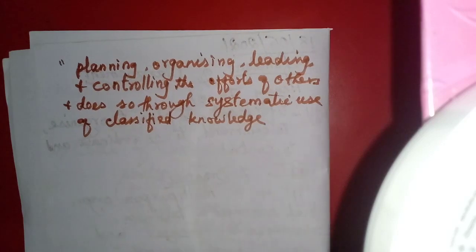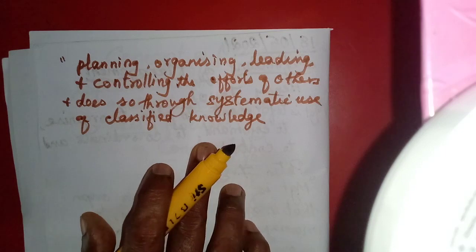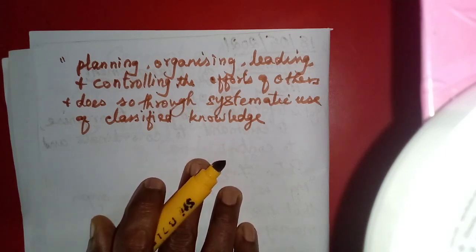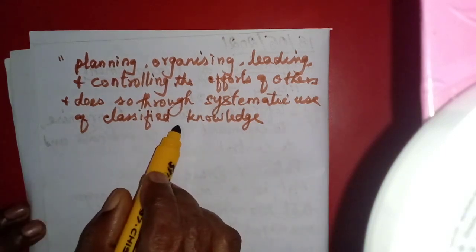Why is it said to be classified knowledge? Managing a manufacturing organization will be different from that of a marketing manager. The marketing manager has classified knowledge, while the production manager will have another knowledge.